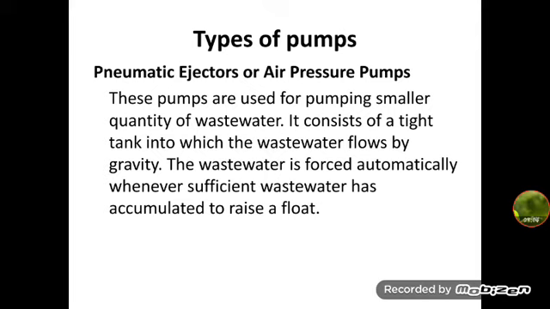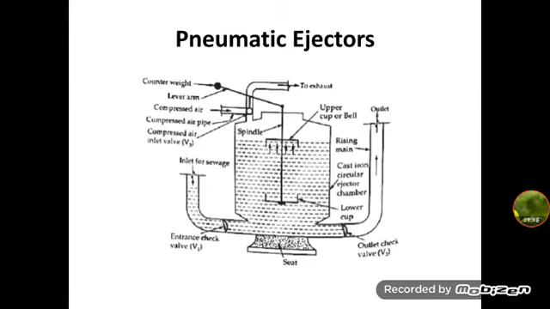Normally it consists of an airtight tank into which the wastewater flows by gravity, and out of which the wastewater is forced automatically whenever sufficient wastewater has accumulated to raise a float, thus opening the compressed air inlet valve. So here the figure shows the air ejector called Shone's ejector.